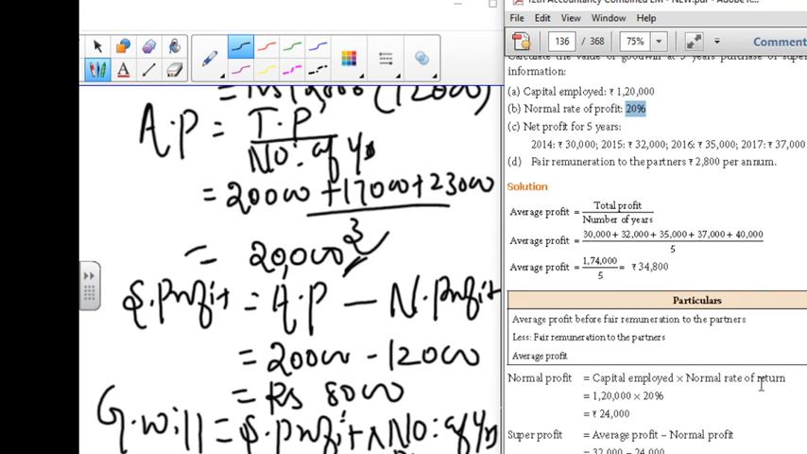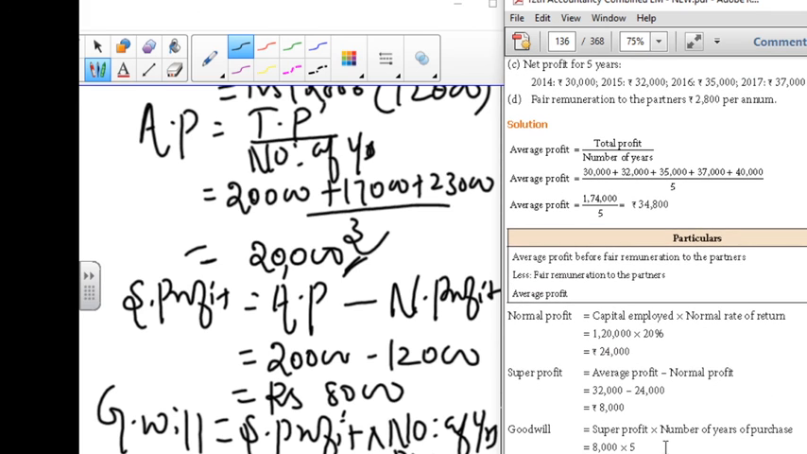Super profit is equal to average profit minus normal profit. Average profit we have already calculated here. So 32,000 minus 24,000 is equal to 8,000. And goodwill formula: super profit into number of years of purchase. Super profit 8,000 into 5, which is 40,000.